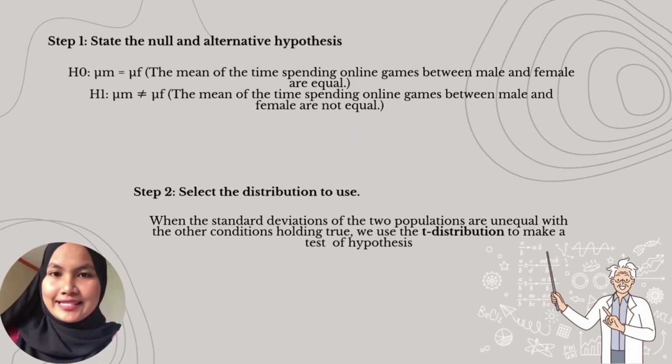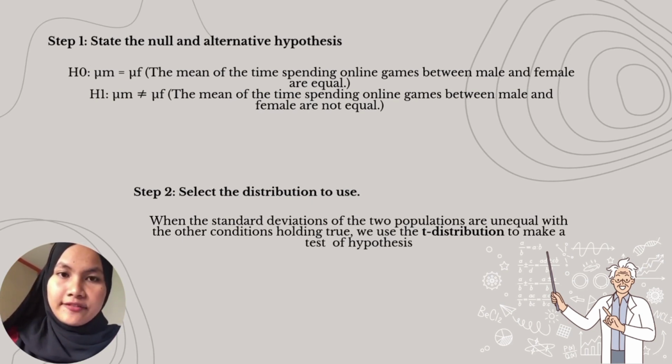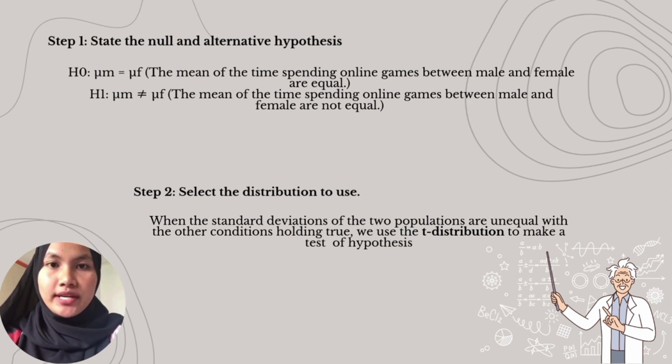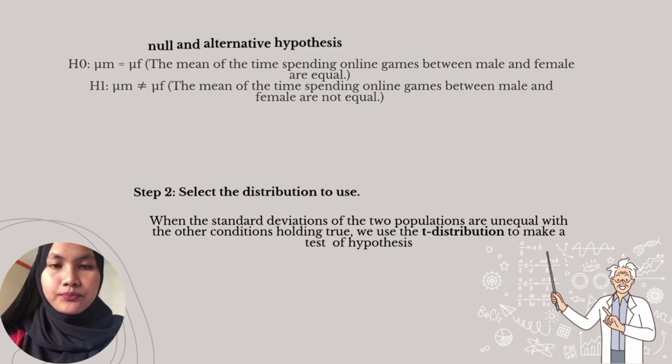So let's dive into the solution. Step 1. State the null and alternative hypothesis. The null hypothesis suggests that there is no difference in the mean time spent playing online games between male and female. Meanwhile, the alternative hypothesis states that there is a difference. Step 2. Choose the appropriate distribution. Since the standard deviations of the 2 populations are unequal and the samples are small and independent, we use the t-distribution for our hypothesis test.